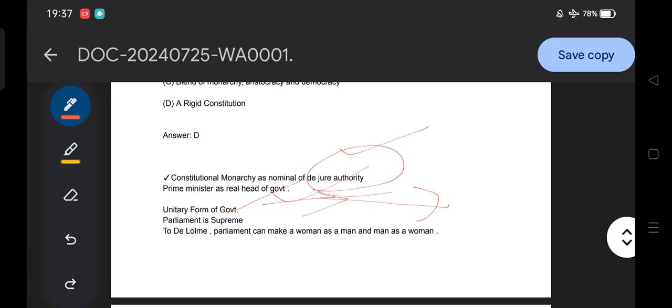The flexible way to change anything in the constitution is known as the unitary form of government. One of the features is that parliament is supreme. According to De Lolme, parliament can make a woman a man and a man a woman. This kind of power or flexibility belongs to the parliament in the UK, and that is a very controversial statement.